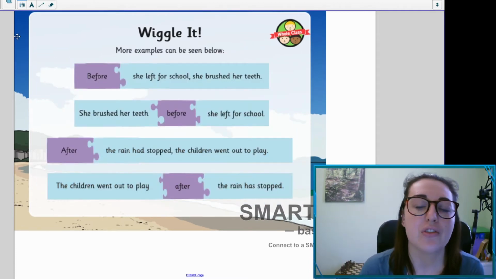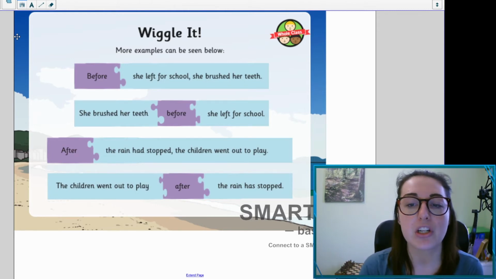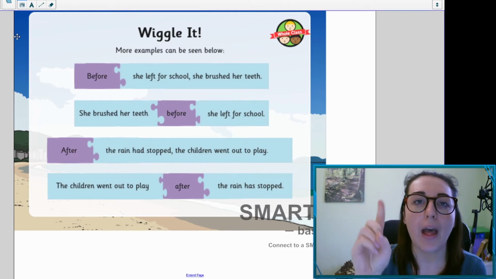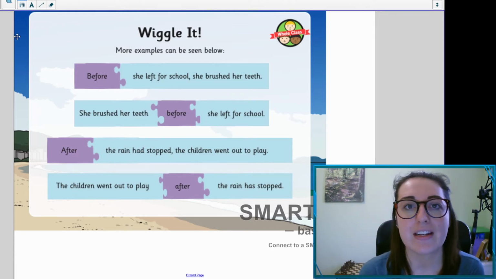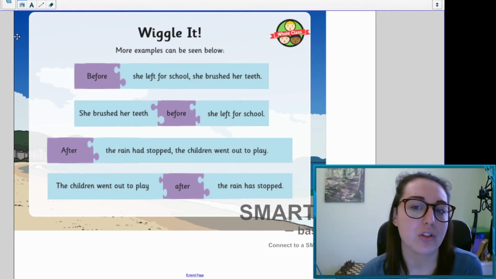Before she left for school, she brushed her teeth. But we can put it in the middle as well. She brushed her teeth before she left for school. So we've got that before time conjunction there that tells us when she brushed her teeth. So she brushed her teeth before she left for school.